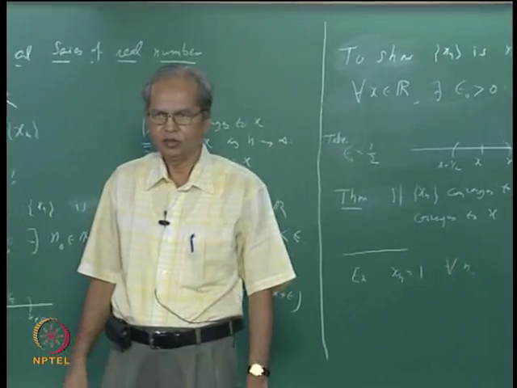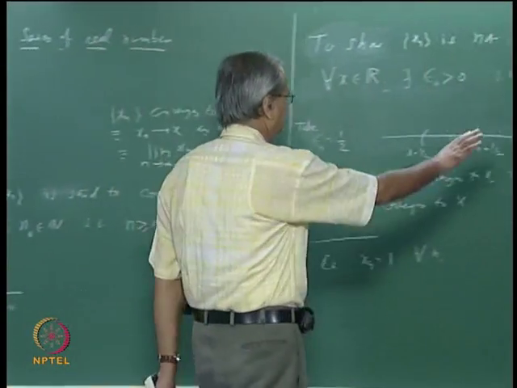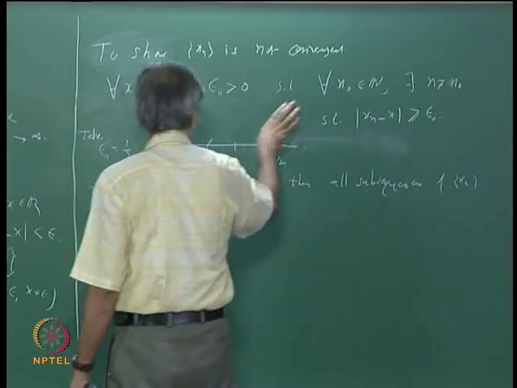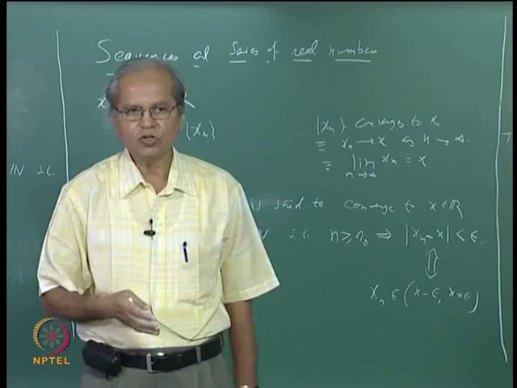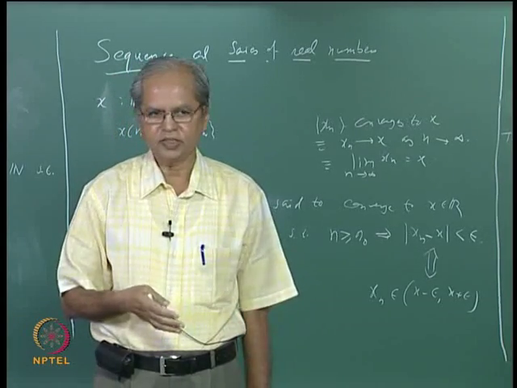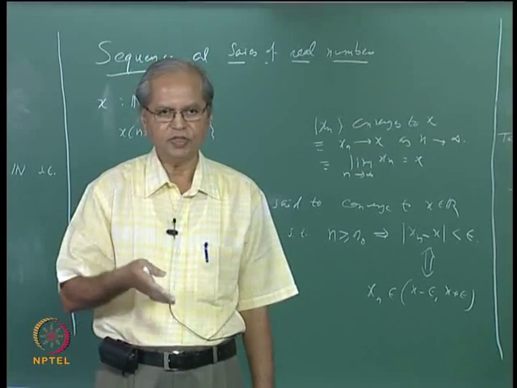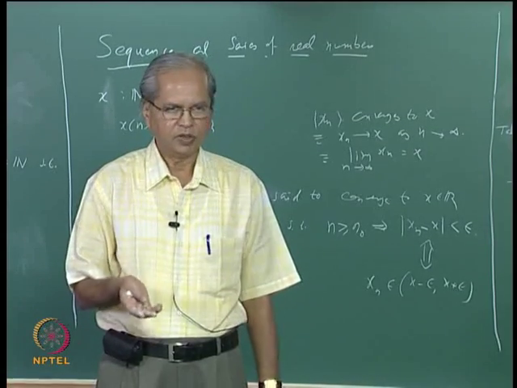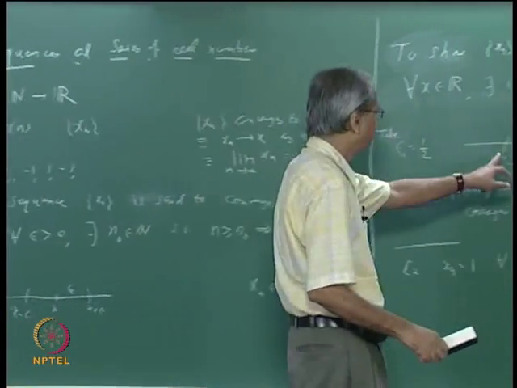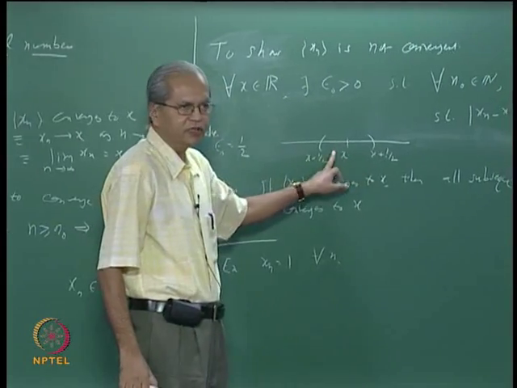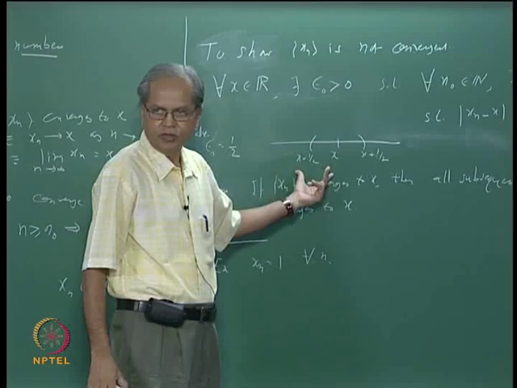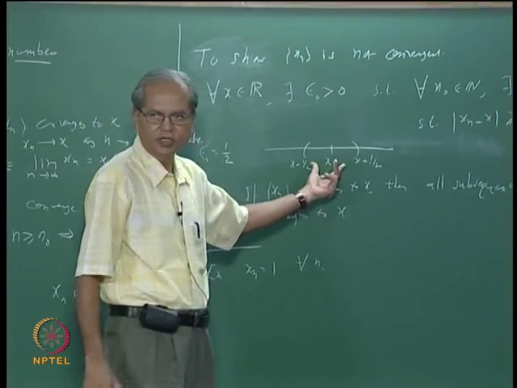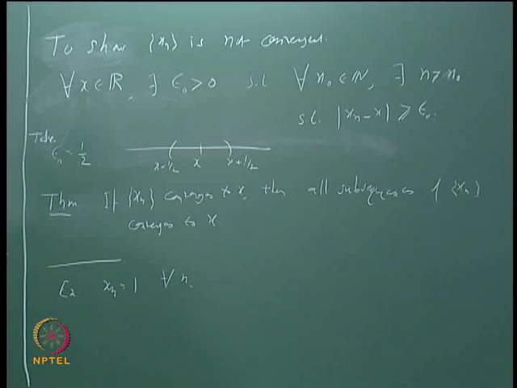But whatever n0 you take, you can always find some n such that xn is 1. Similarly, you can always find some n such that xn is minus 1. If xn is 1, xn plus 1 will be minus 1, and both of them have to lie in this interval. So minus 1 and 1 both must belong to this interval. Now can that happen? Because the length of this interval is 1. If minus 1 and 1 both have to belong, then obviously that length will have to be bigger. So this sequence does not converge.